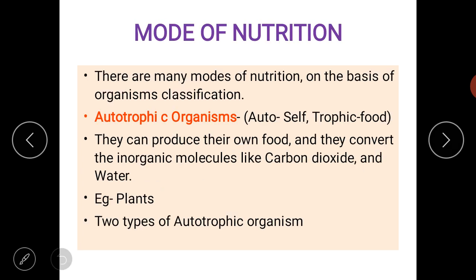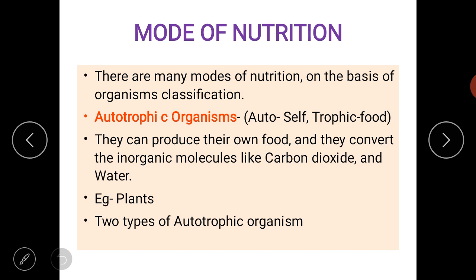Mode of nutrition. Now, the mode of nutrition means different organisms have the food in different way. That is called as mode of nutrition. There are many modes of nutrition on basis of organism classification. The first is autotrophic organism.